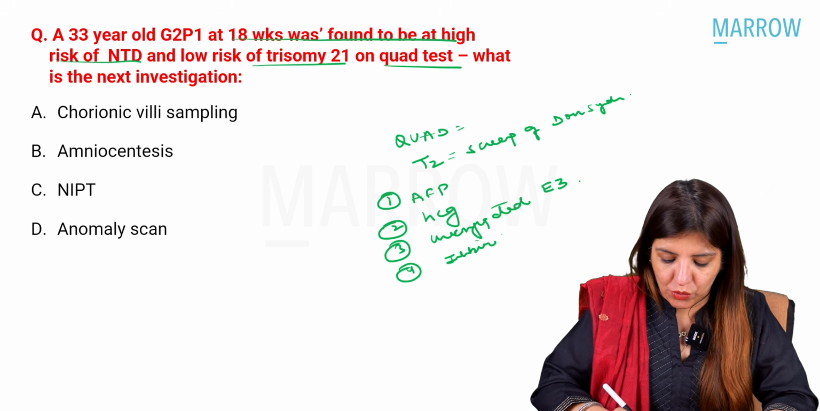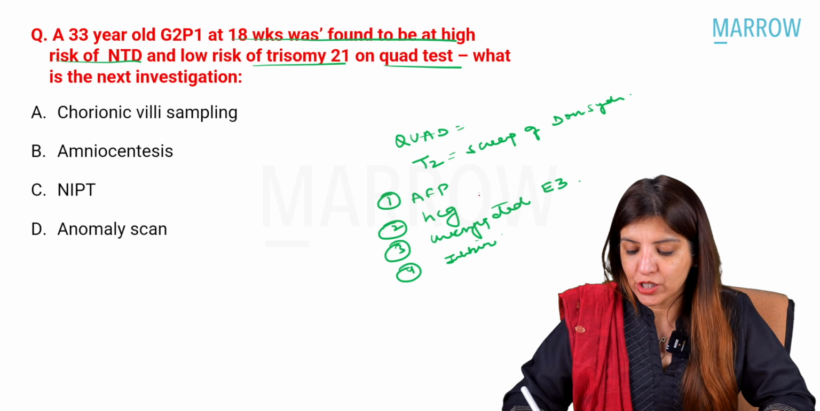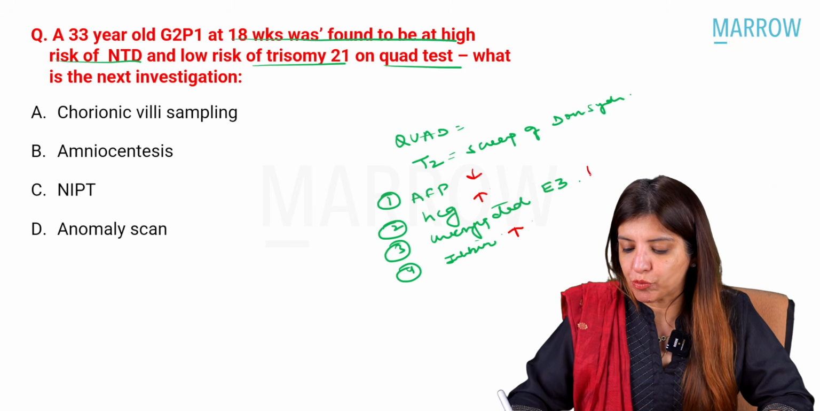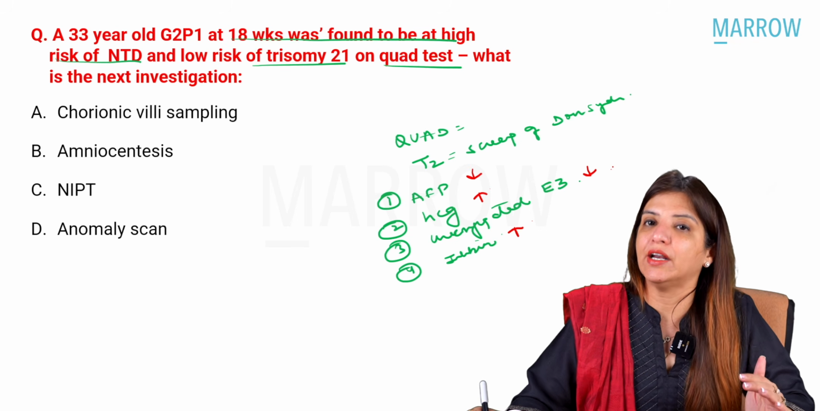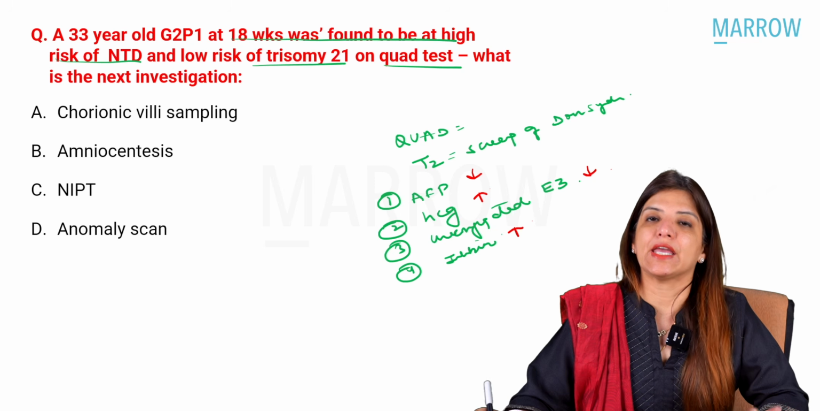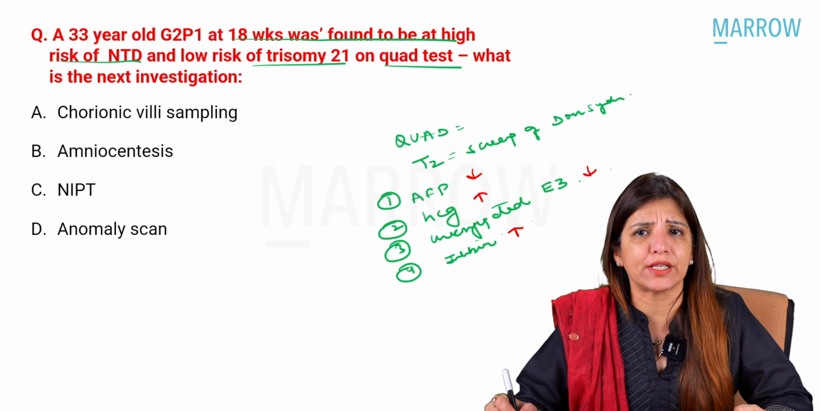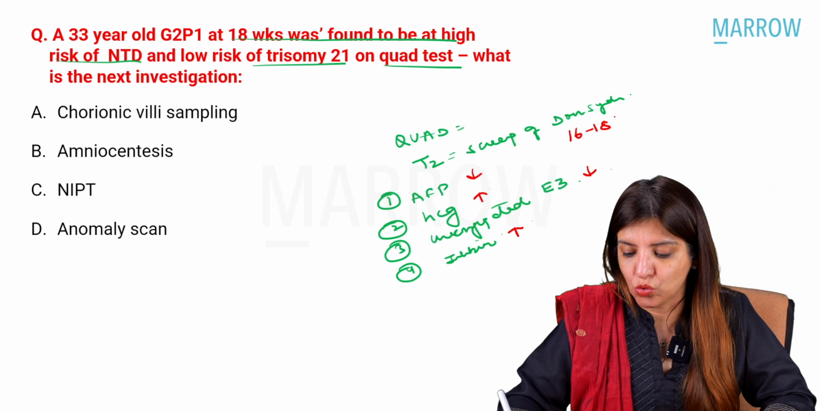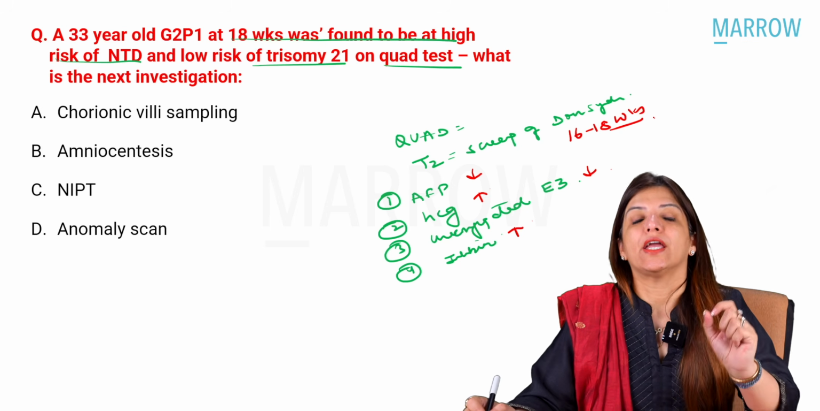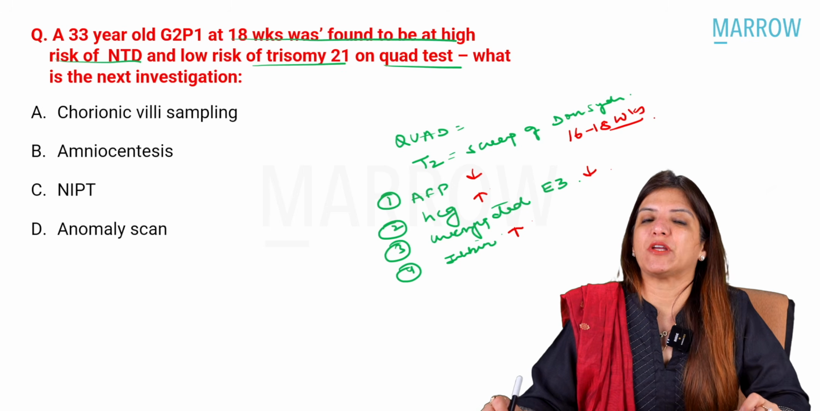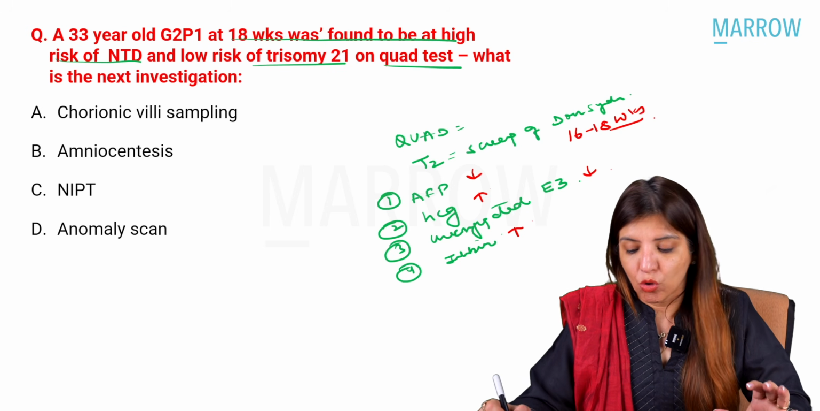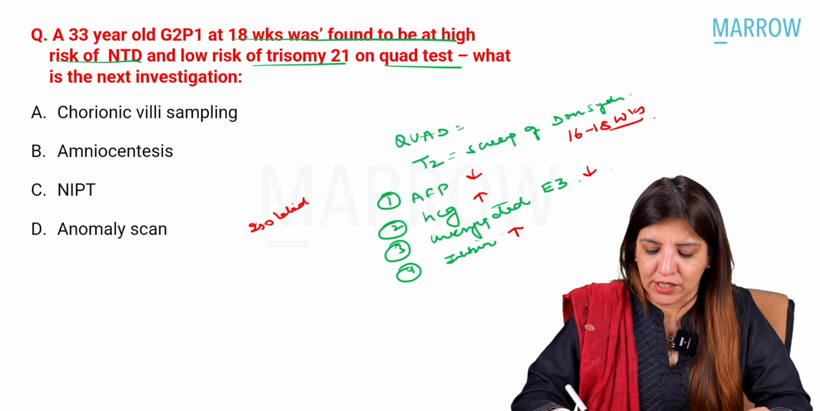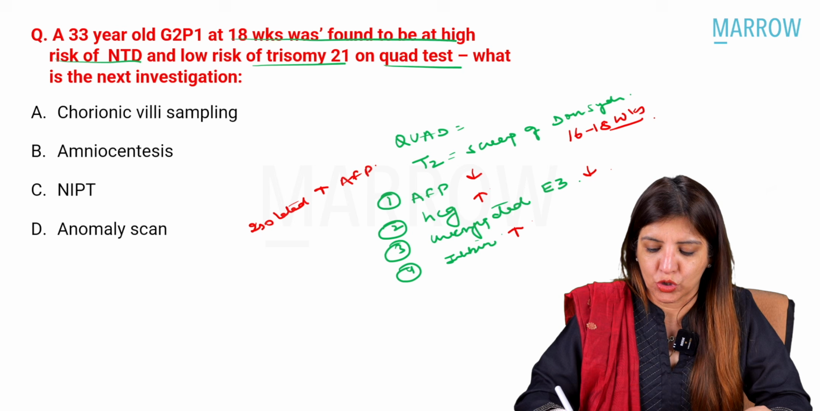As I told you, in case of Down syndrome, H for HCG is high, I for inhibin is high. The rest, alpha fetoprotein and unconjugated E3 levels, are decreased, right? Now, what time is the quad test done? It is done in the second trimester, around 16 to 18 weeks. The question says the patient has high risk of neural tube defect, which means that in the quad test you probably had an isolated increase in alpha fetoprotein levels.